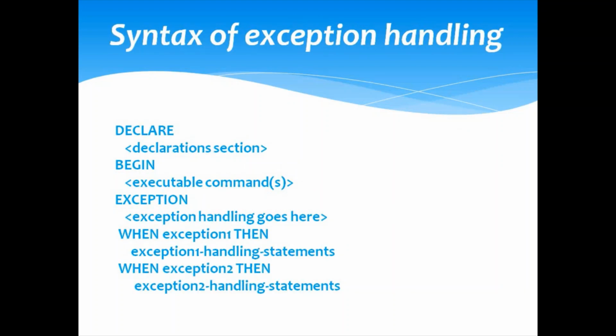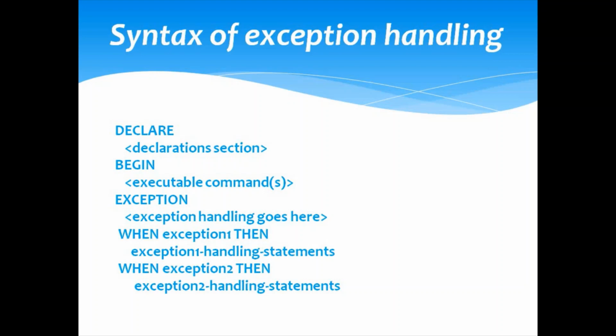Now the next point is syntax of exception handling. Here you can see first is the declare block. In the declare block we can declare the variables. Next is the begin block, where the select statement is used. Now the next block is the exception block. In this exception block, when exception 1 occurs, the corresponding exception 1 handling statement will be executed.